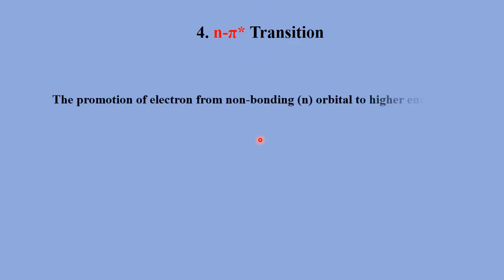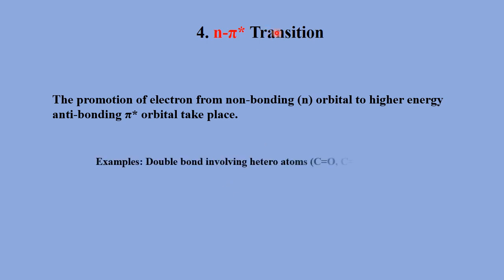Fourth is the n to pi star transition. The promotion of an electron from a non-bonding orbital to a higher energy antibonding pi star orbital takes place. These transitions occur in compounds with double bonds involving heteroatoms, for example the carbonyl group, that is C double bond O, C double bond S, C double bond N, and N double bond O.